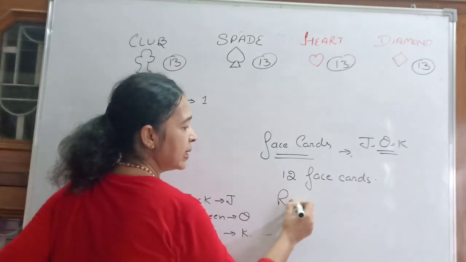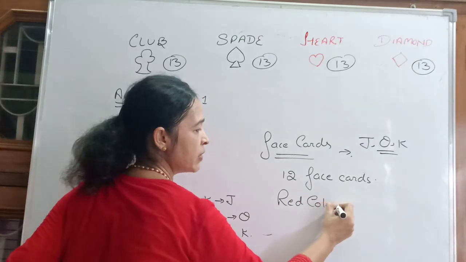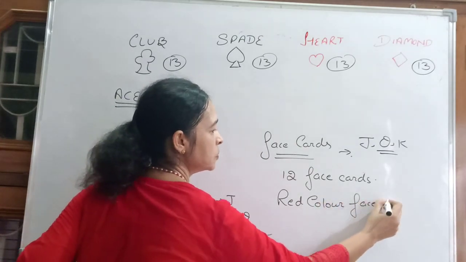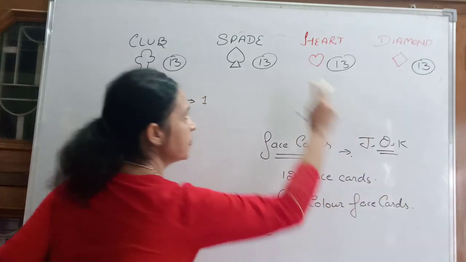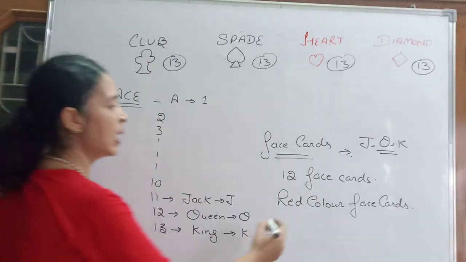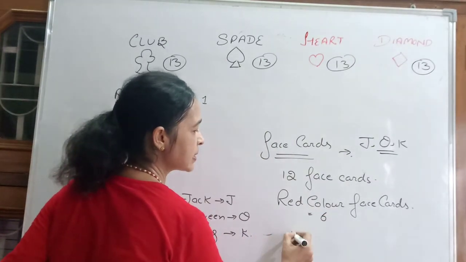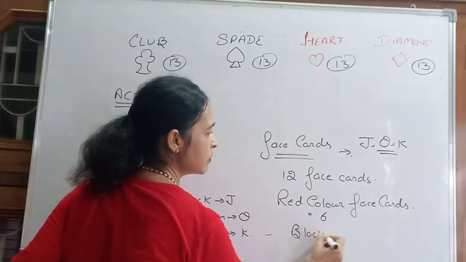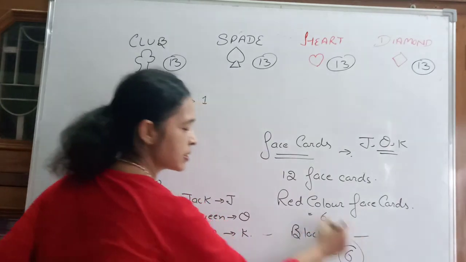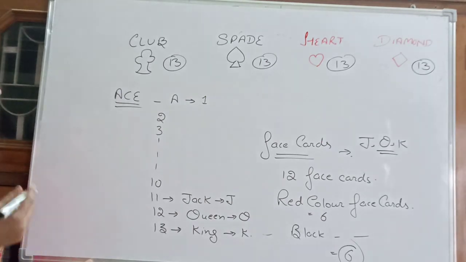How many red color face cards? Red color face cards will be 3 of diamond and 3 of heart. 6. How many will be black color face cards? Black color face cards will also be 6. Got it? Note it down.